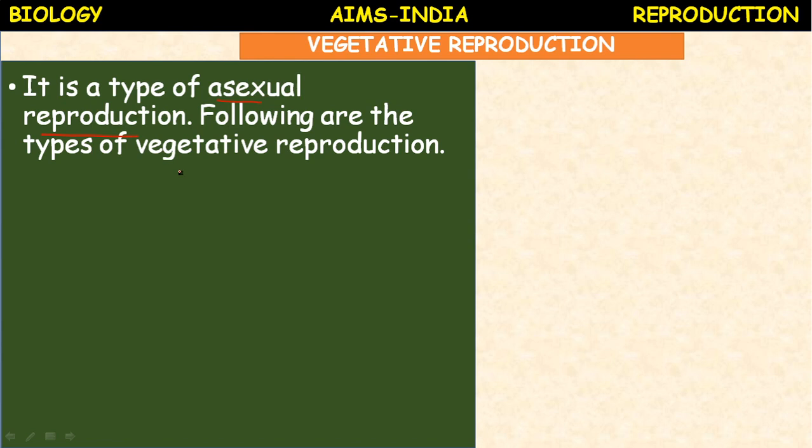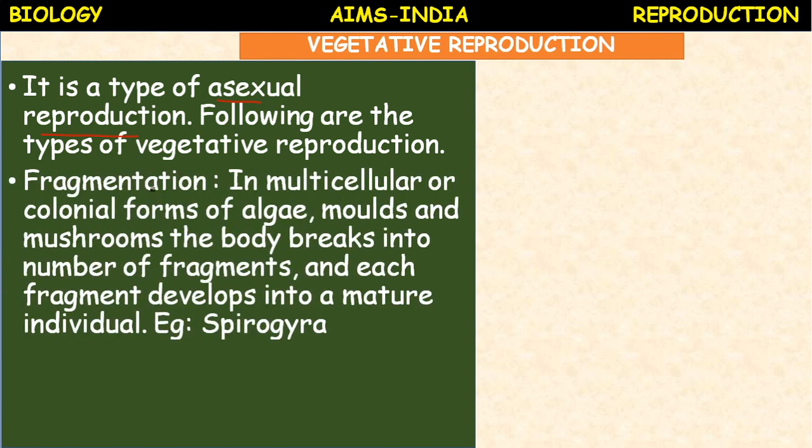Let us go through. The first one, fragmentation. In multicellular or colonial forms of algae, molds and mushrooms, the body breaks into a number of fragments and each fragment develops into a mature individual. This method is called fragmentation. So for example, Spirogyra. Spirogyra is a filamentous alga.